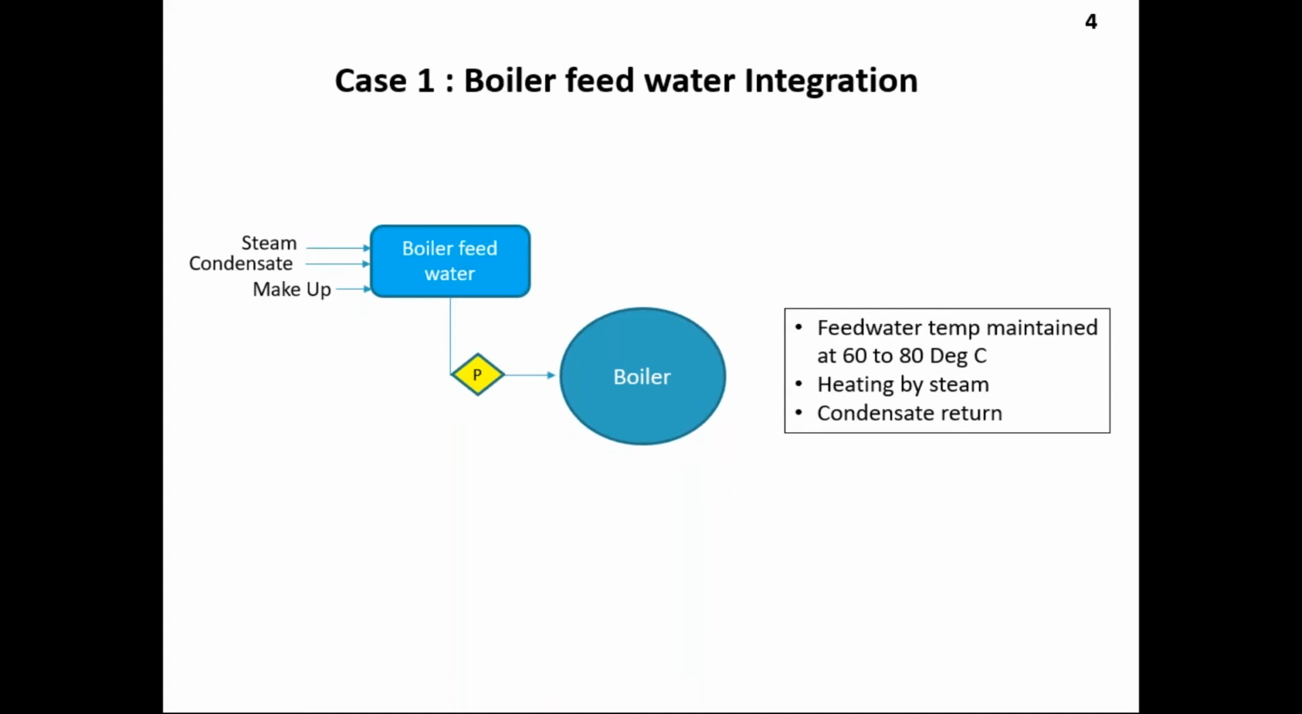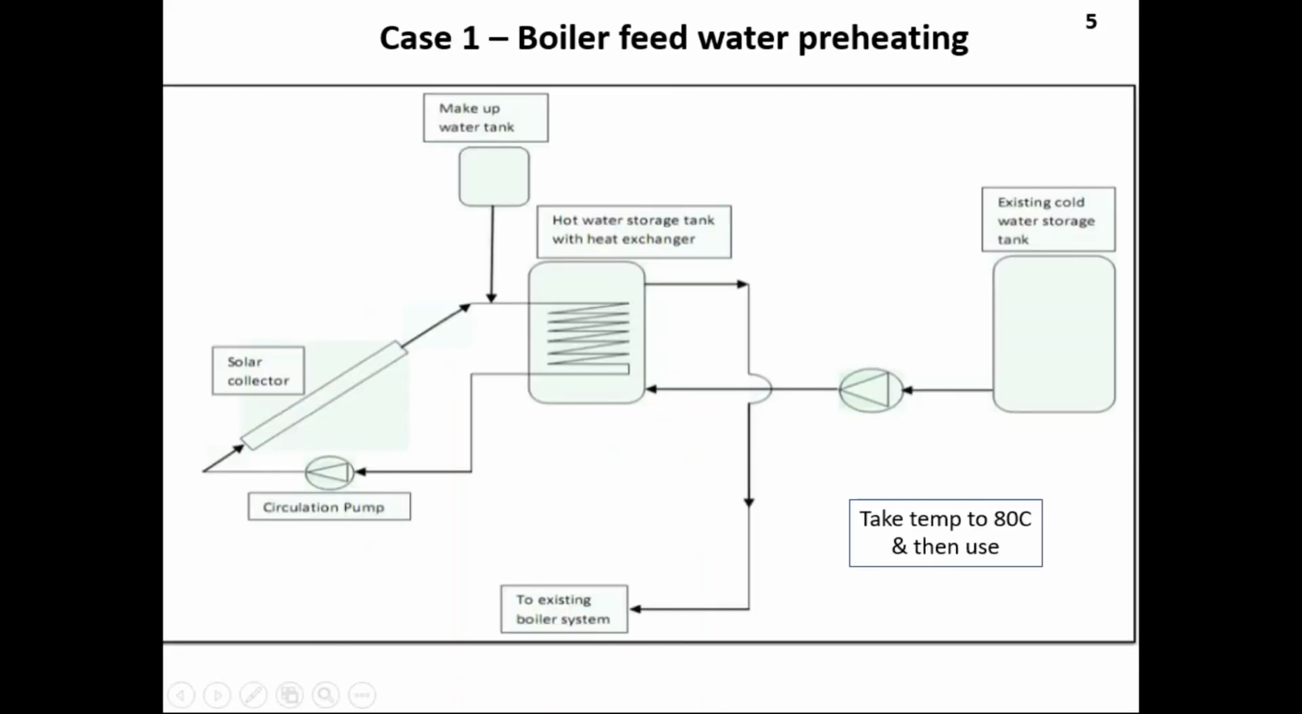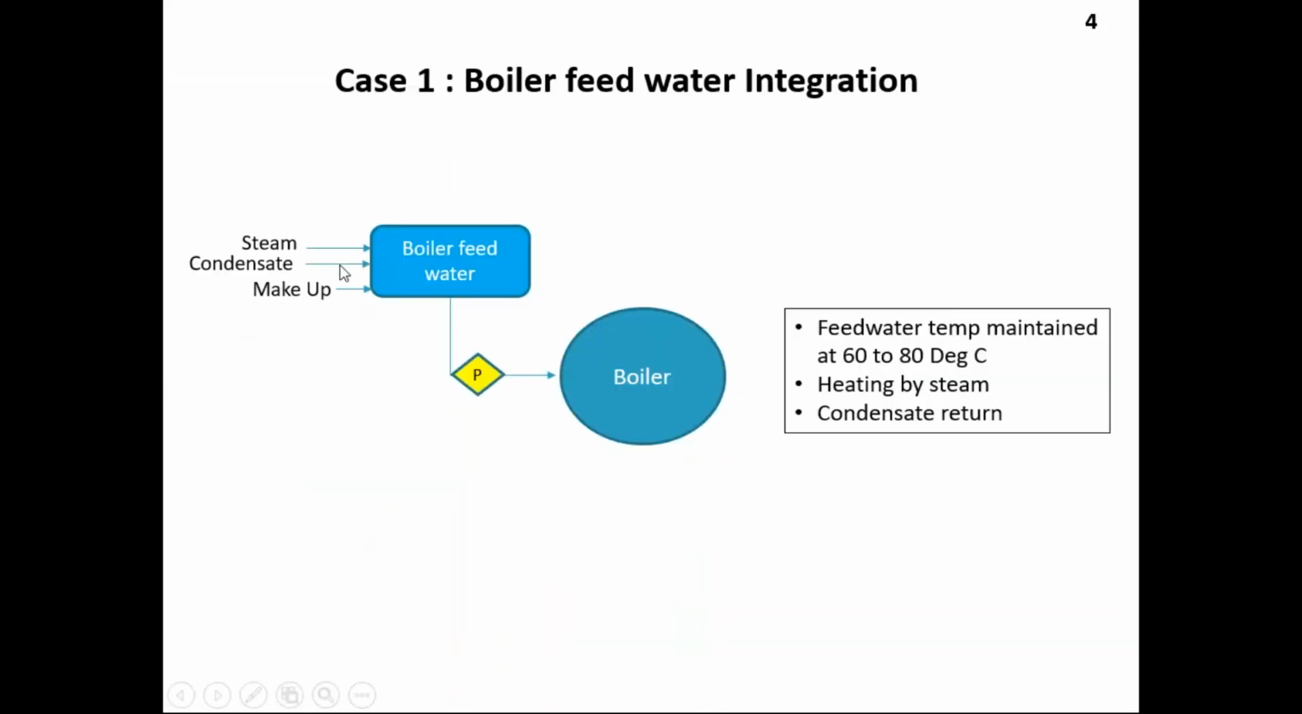There is also condensate return in the boiler, if you have seen boilers. Condensate is pure water, it comes back, and it also has heat. So most plants save energy through this condensate return of energy and water, and whatever water is lost to steam and other things is made up through the makeup water. My focus is on this makeup water.